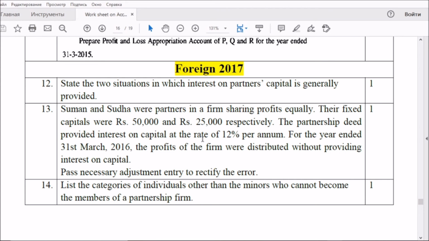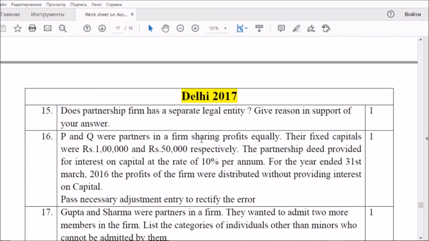And list out the categories of individuals other than minors who cannot become members of a partnership. Persons like insolvent, of unsound mind, lunatic, that type of people are not permitted to enter into a partnership firm. And in Delhi 2017, they asked, does a partnership firm have a separate legal entity? The answer is no. We have to give the reason. Just go through the theoretical area. It is very clear in the features of partnership. There is no separate legal entity for partnership.